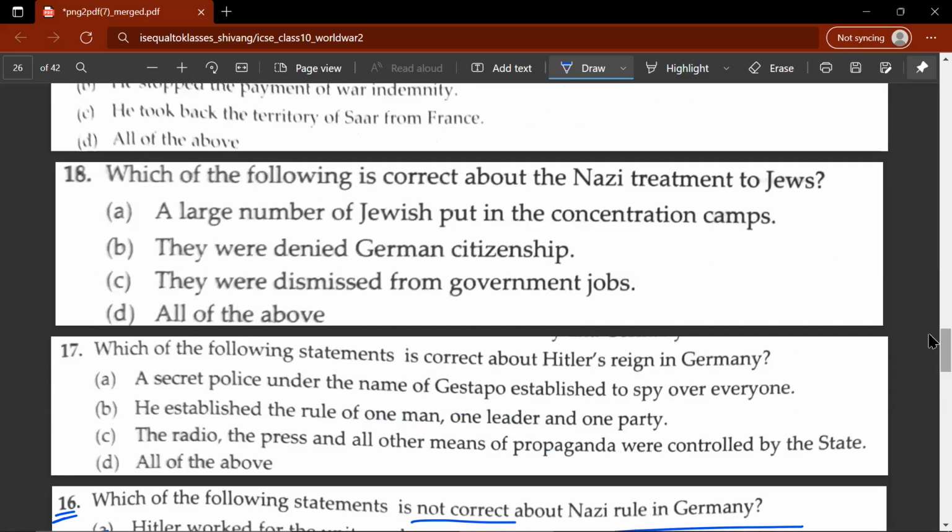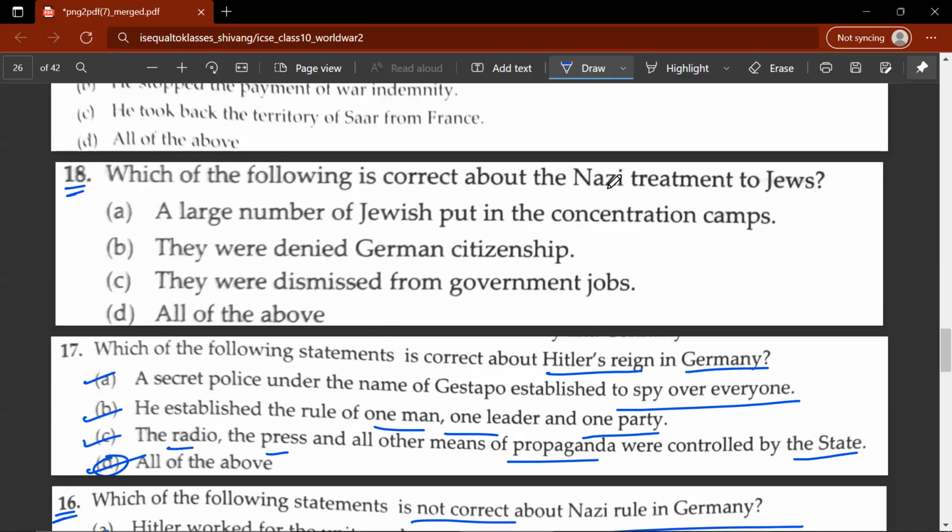Let's move on to the 17th question. Which of the following statements is correct about Hitler's reign in Germany? Let's look at the following options. A secret police under the name of Gestapo was established to spy over everyone. This is correct. He established the rule of one man, one leader, and one party. This is correct. Radio, press, and all other means of propaganda are controlled by the state. So D would be the correct answer. Now, 18th question.